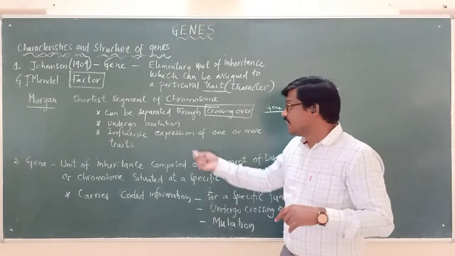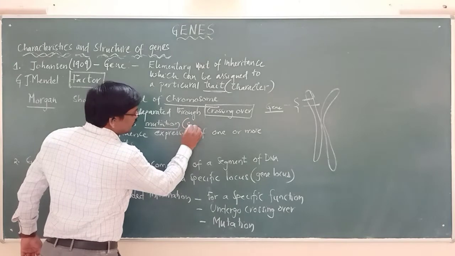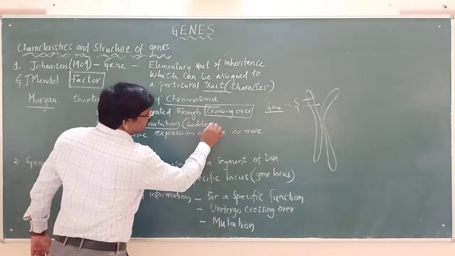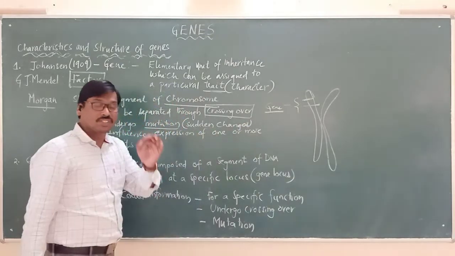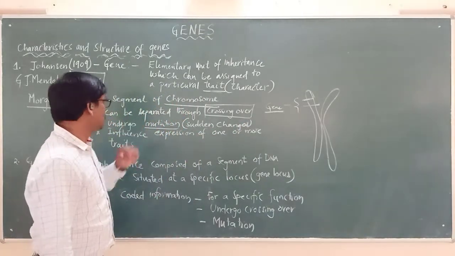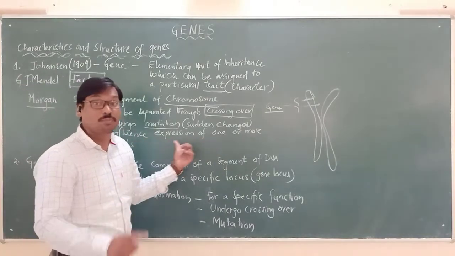He also said that the gene will undergo mutation. Mutation, in simple terms, means sudden changes, because of various factors.